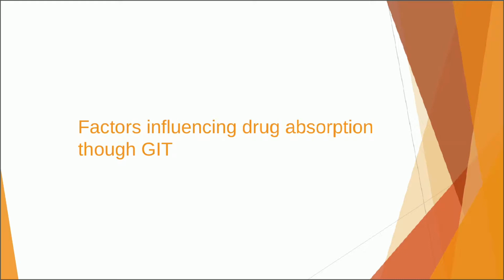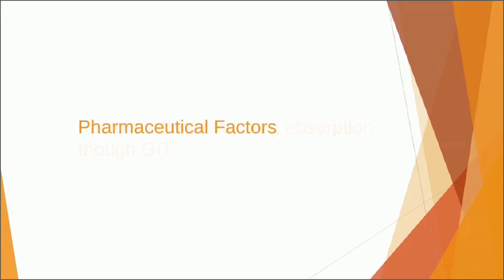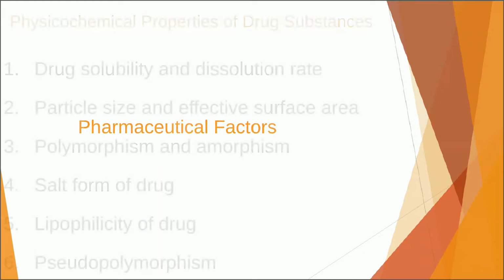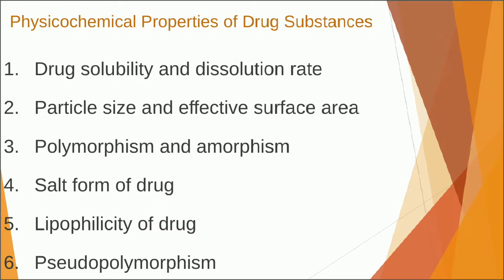The next topic is what kind of factors are influencing drug absorption through the gastrointestinal tract. So we have pharmaceutical factors, factors related to the drug, the physicochemical properties of the drug and the dosage form. The physicochemical properties of drug substances affect the rate of absorption of drug through the gastrointestinal tract.